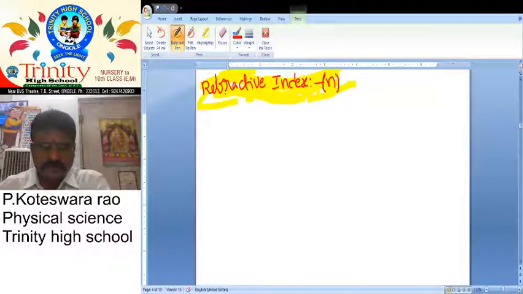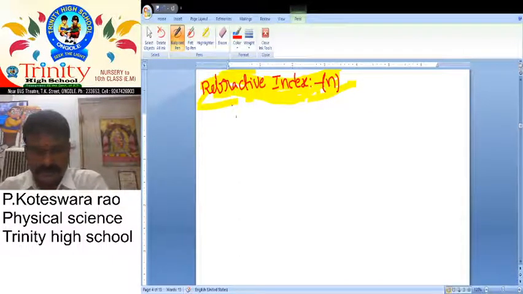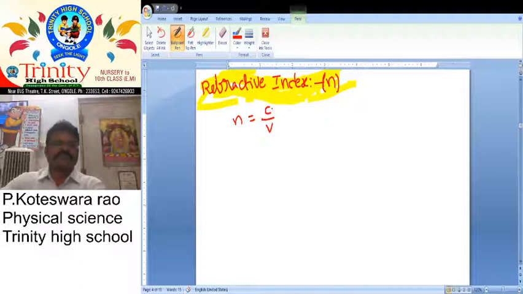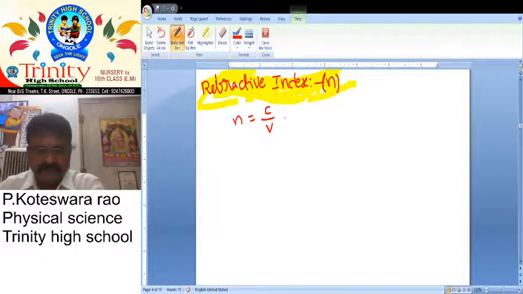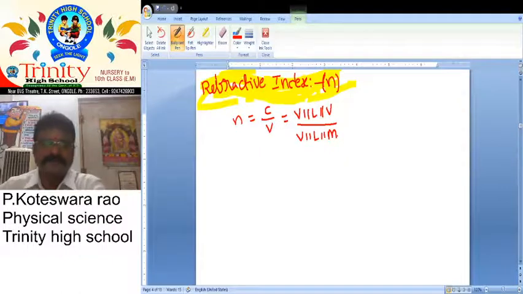Do you know what is the formula for refractive index? N is equal to C by V. So what about C here? C is the velocity of light in vacuum by velocity of light in medium.